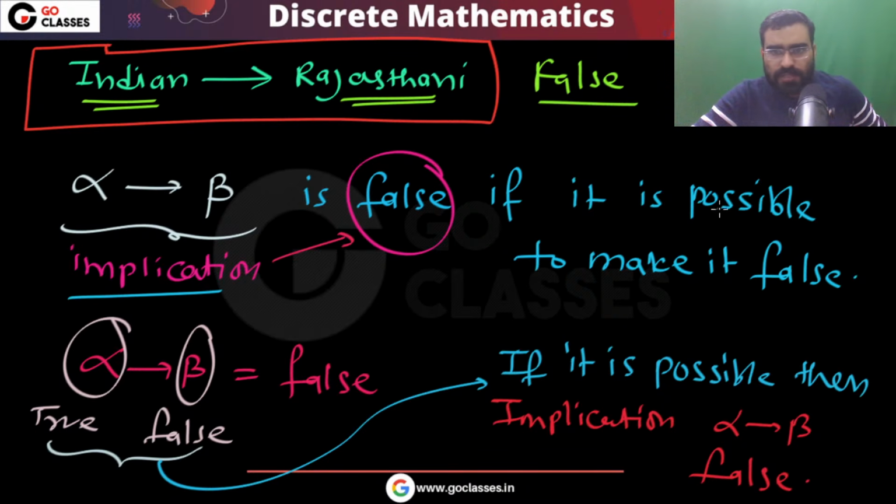To make it false, you have to make the LHS of the implication true and, at the same time, make the RHS false. If you can do this, then this implication statement is false. I hope you understood the question.